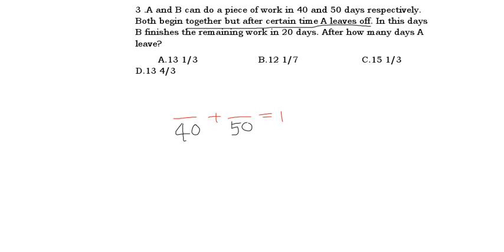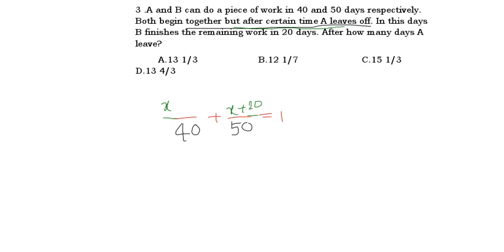As I told you, in the second question the same process is repeated, but the numbers have changed. Near both I have written x, assuming both worked for x days. They both began together, and after some time A left. See, B finishes the remaining work in 20 days. After A leaves, the remaining work is done by B. For 20 days B alone worked, so I wrote near B plus 20. This is the equation.